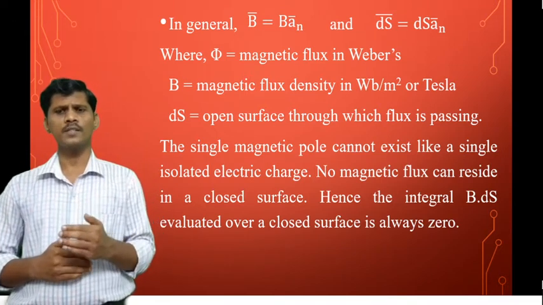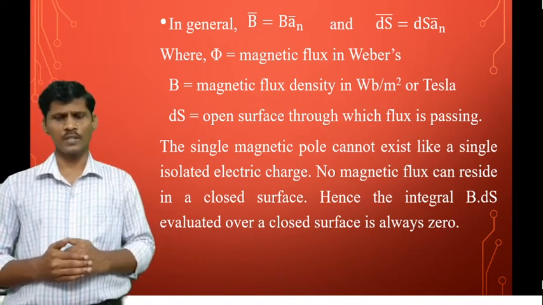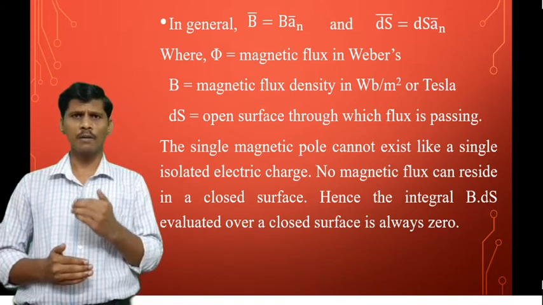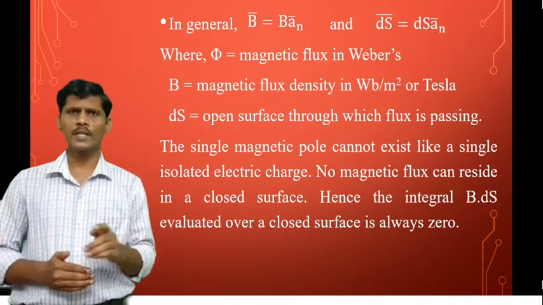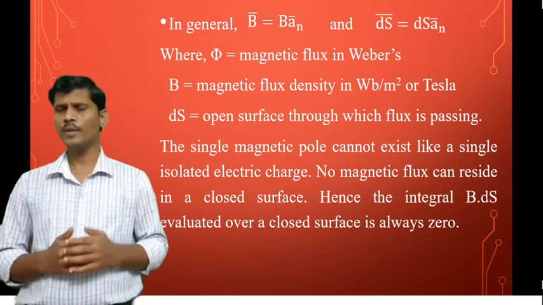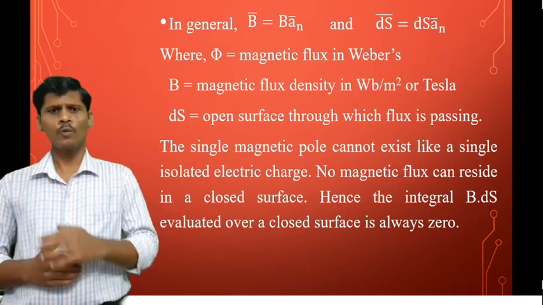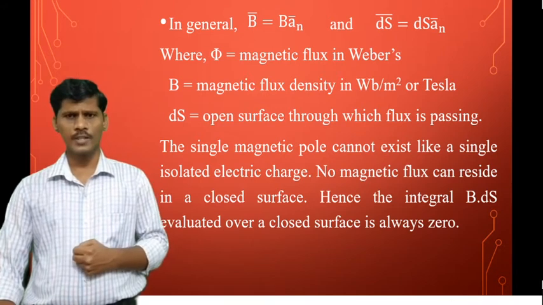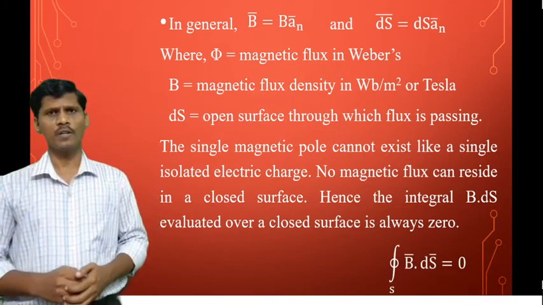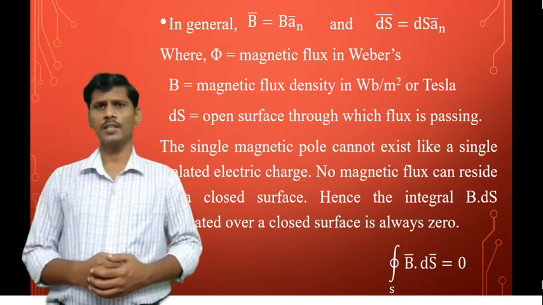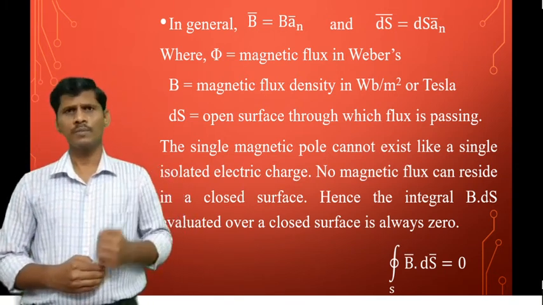No magnetic flux can reside inside a closed surface. Hence, the surface integral of B bar dot ds bar evaluated over a closed surface must be 0. Hence, the surface integral of B bar dot ds bar over a closed surface is always 0. So the closed surface integral of B bar dot ds bar is equal to 0. B bar is the magnetic flux density, ds bar is the vector form of the differential surface.